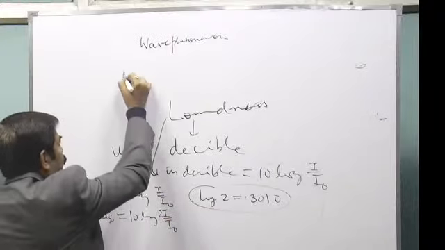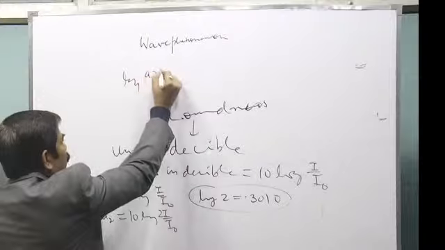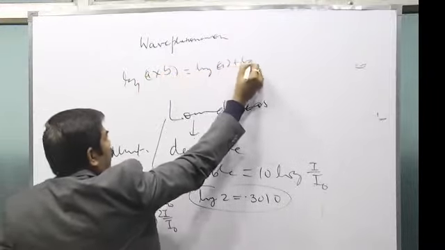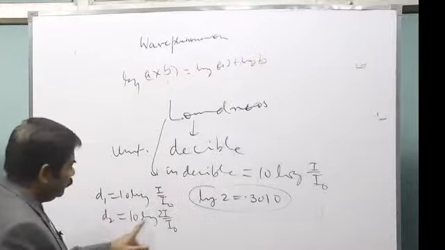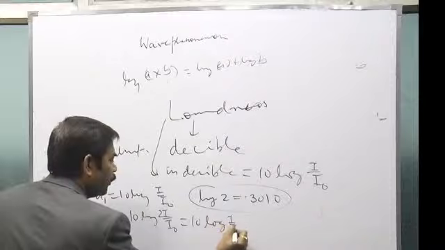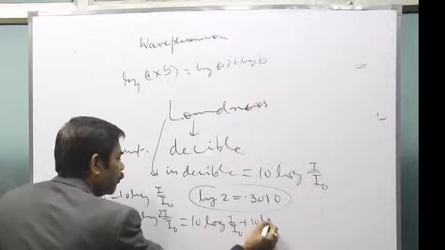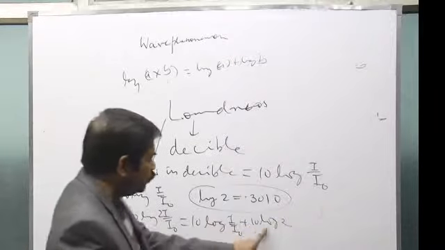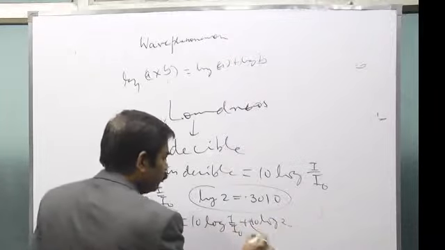And in the log function we have log of A into B is equal to log of A plus log of B. So this can be written as 10 log I over I naught plus 10 log 2. Log 2 is separated.